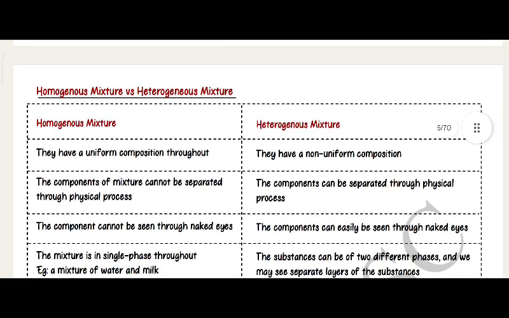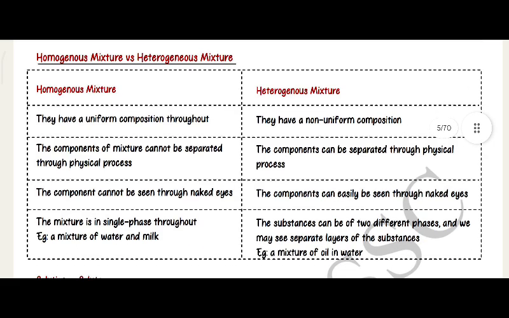Homogeneous mixture versus heterogeneous mixture. Homogeneous mixtures have a uniform composition throughout. The components of the mixture cannot be separated through a physical process. The components cannot be seen with the naked eye. The mixture is in a single phase throughout. Example, a mixture of milk and water.